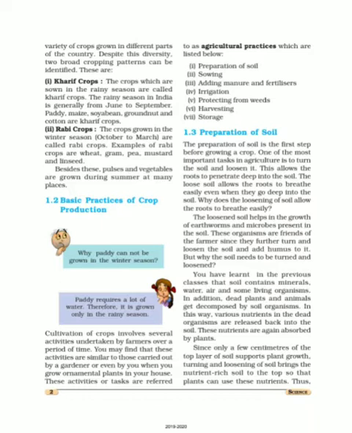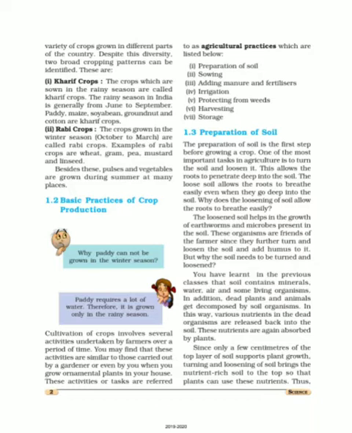Kharif crops are grown during the rainy season. As you know, the rainy season in India comes in June, mid-June or the last week of June, and it persists till September. During this period of rainy season, Kharif crops are grown, and the examples of Kharif crops are paddy, maize, soyabean, groundnut and cotton.